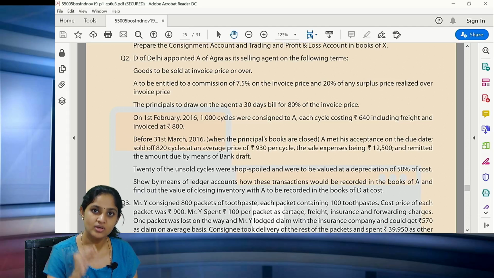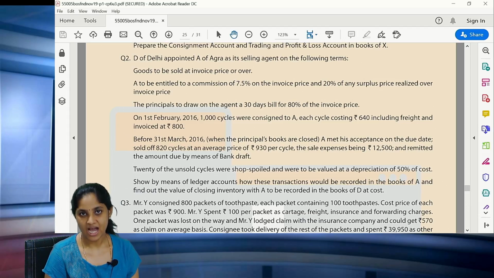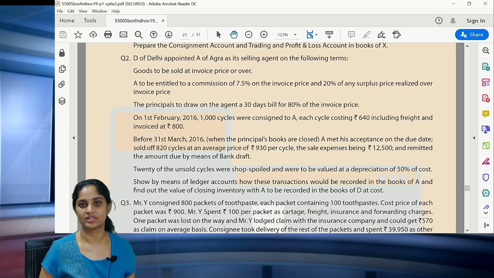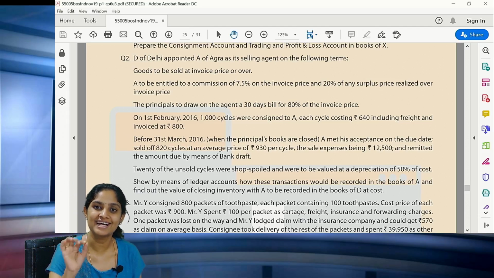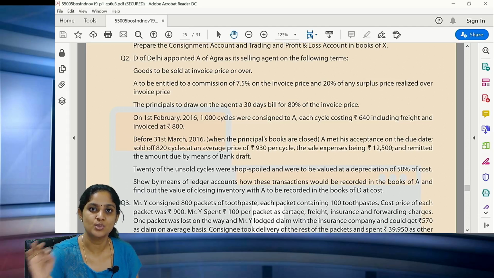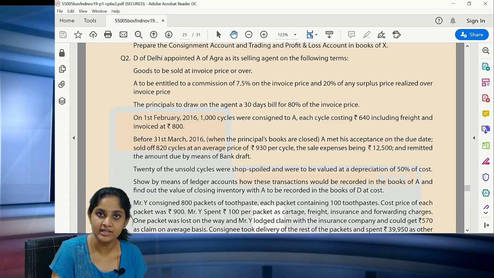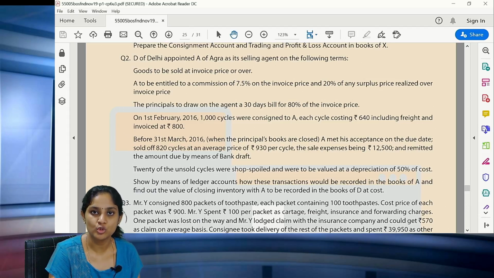What are they asking you? In the books of the consignee, how will you show the consignor's account? That's all. In the books of the consignee, how will you show the consignor's account? So that is the question which is being asked to you. Clear? Now, what do you have to write or do and show?